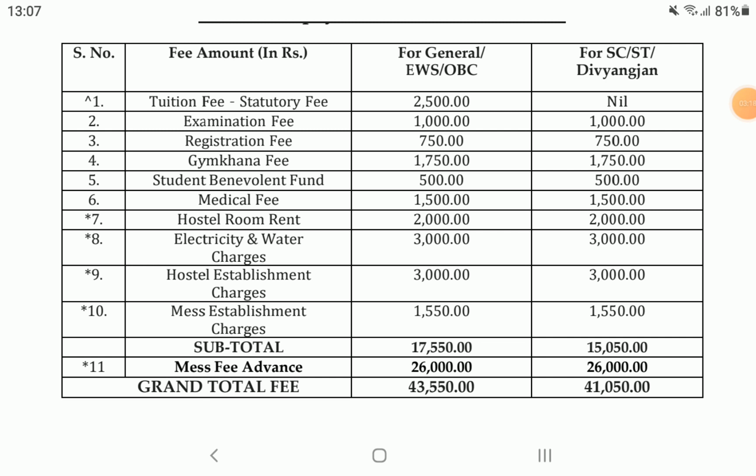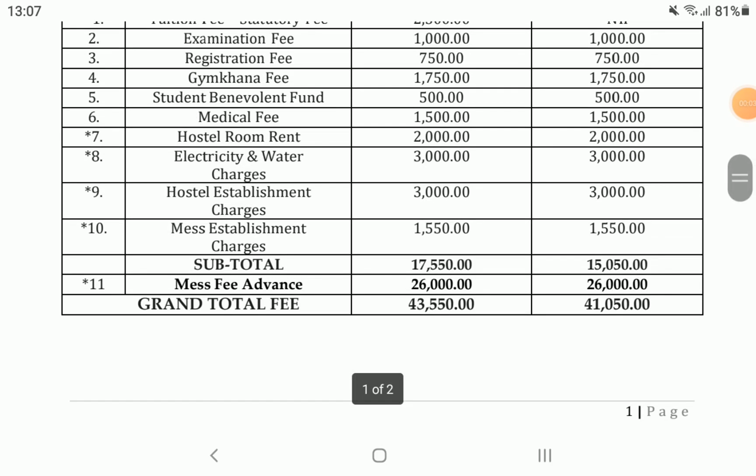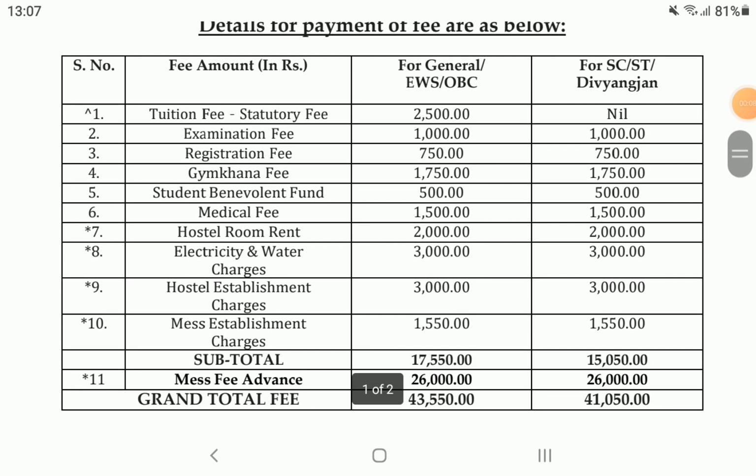And hostel establishment charges you have to pay 3000, all category students the same. And mess establishment charges 1550, all category students the same fees. After adding all this the total will become 17,550, the total fees you have to pay if you are a general, EWS or OBC category student for PhD in IIT Dharwad.